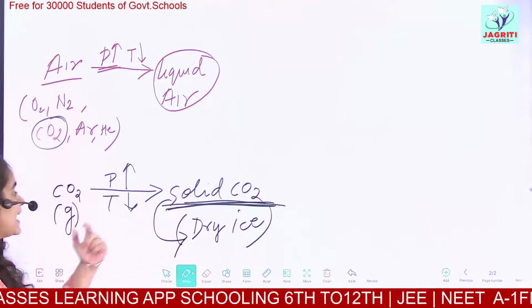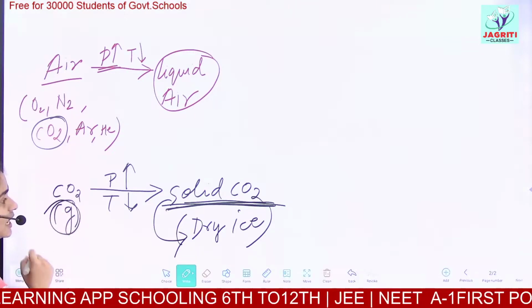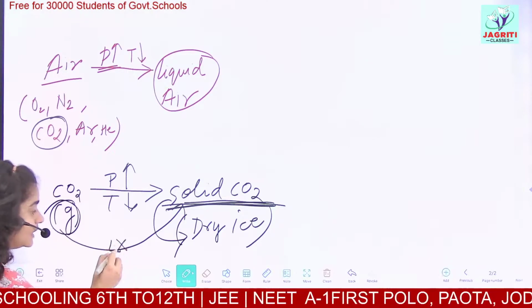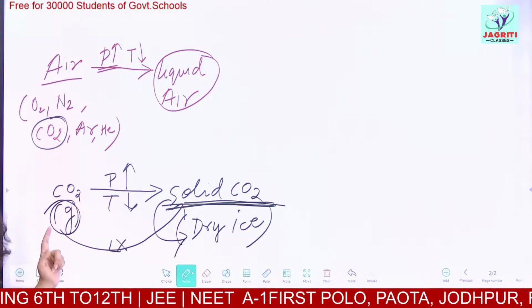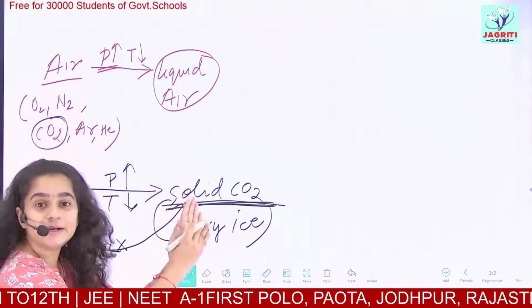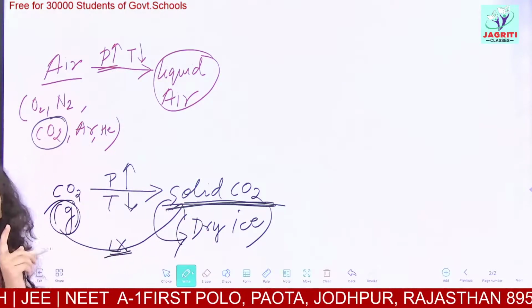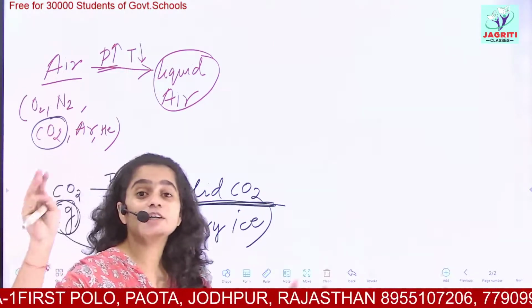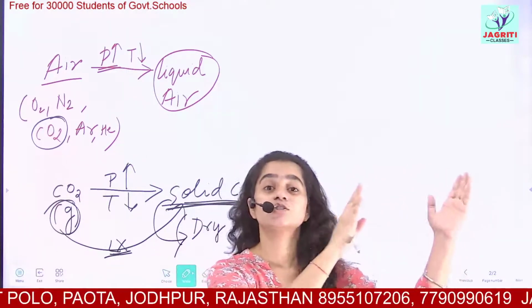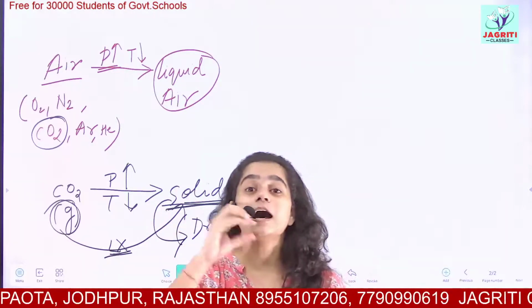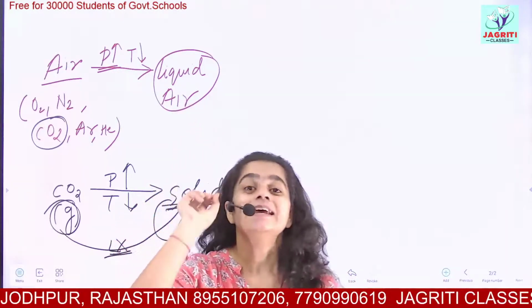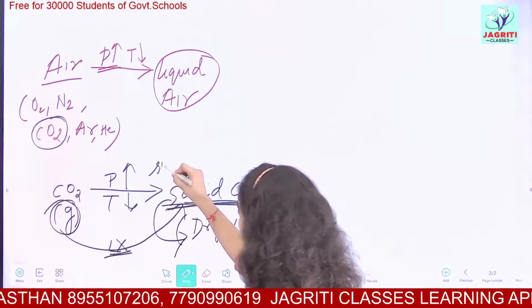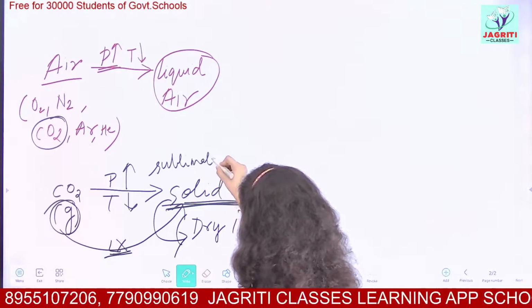So when any gas or any substance changes from gaseous state directly to solid state without changing into liquid, कार्बन डाइऑक्साइड गैसियस स्टेट से डायरेक्टली सॉलिड में बदल गई है विदाउट चेंजिंग इनटू द लिक्विड स्टेट. So this process is called what? When a substance converts from gaseous to solid state or solid to gaseous state directly without undergoing the change to liquid, it is called sublimation. Correct. So this is the sublimation of carbon dioxide.